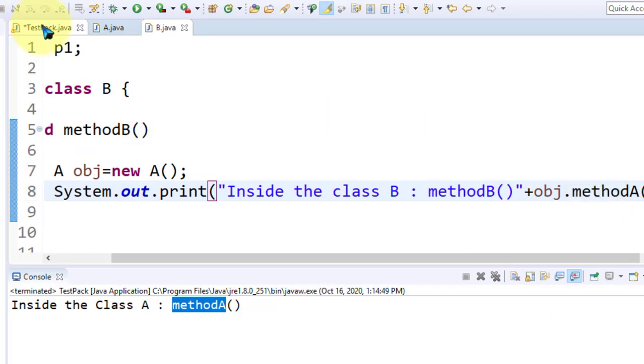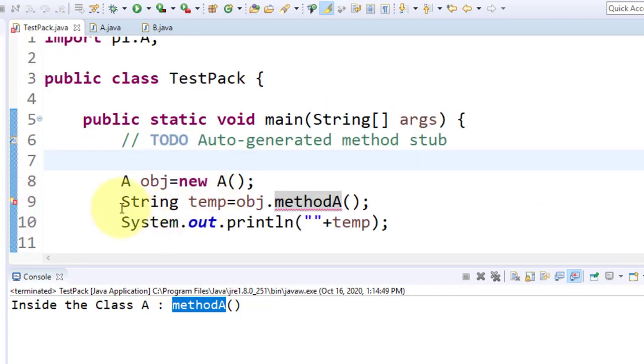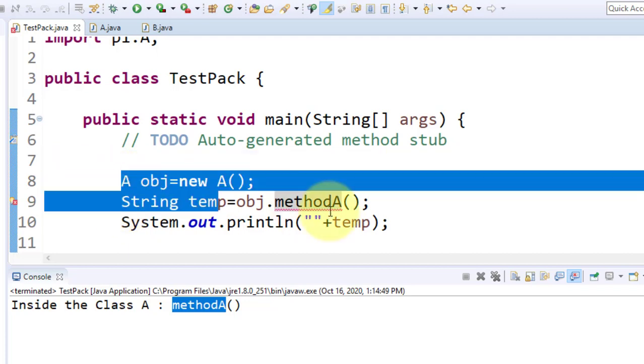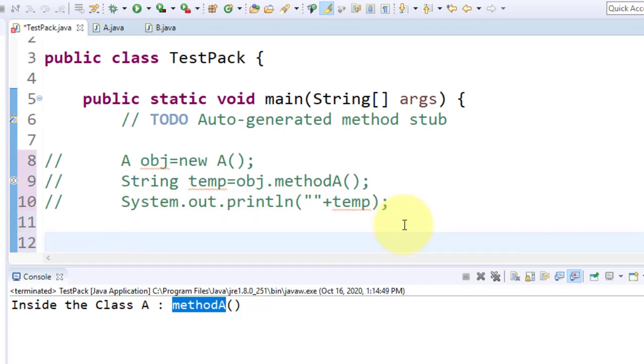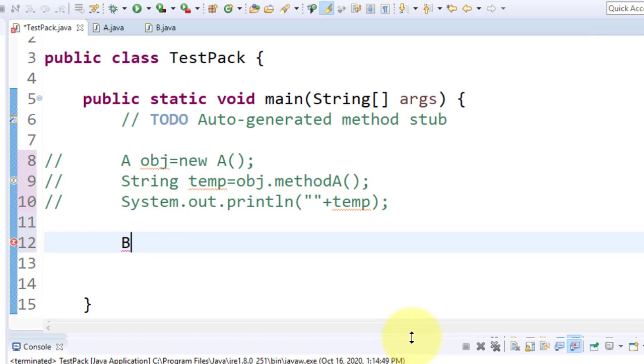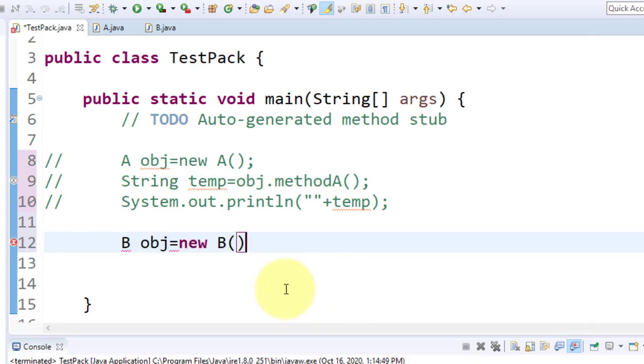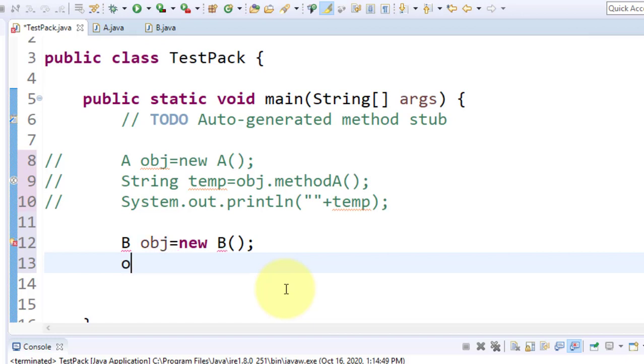Now check here. I don't want to give a call to this. I create now class B. So B obj is equal to new B, and now obj. So now it is showing me an error.